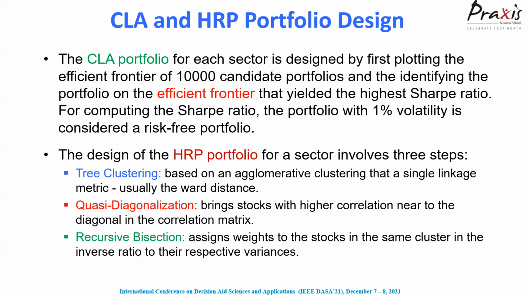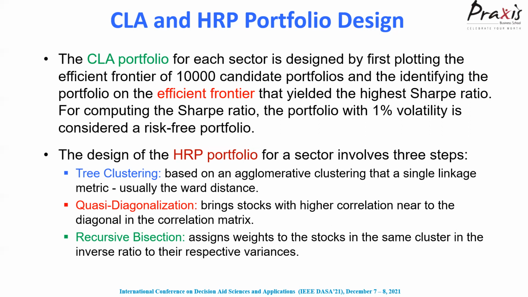On the other hand, the design of the HRP portfolio involved 3 steps. First, there is an agglomerative clustering, which has a single linkage based matrix called Ward distance, on the basis of which the stocks are put into different clusters. And then there is a quasi-diagonalization approach, which basically transforms the correlation matrix of the stock returns in such a way that the more correlated stocks are put nearer